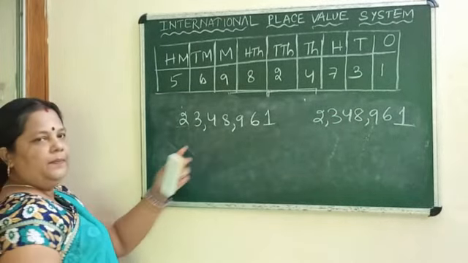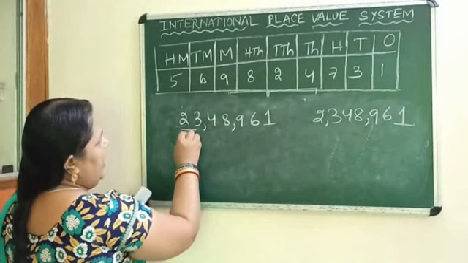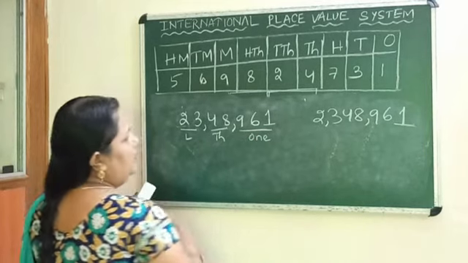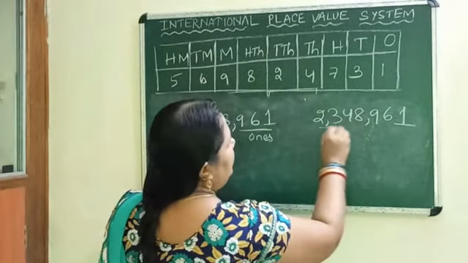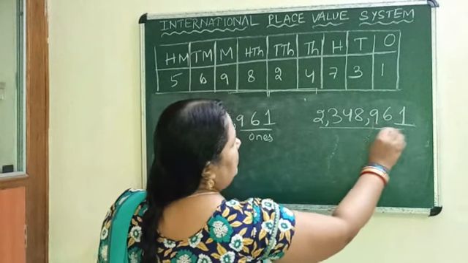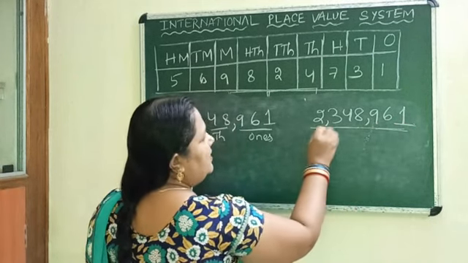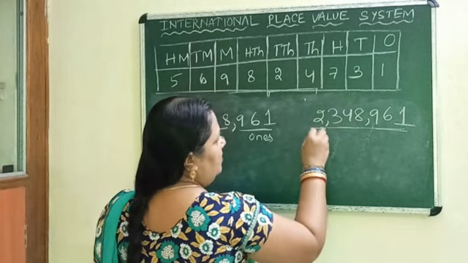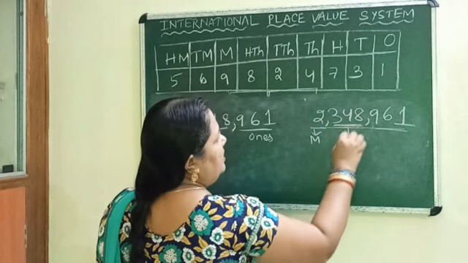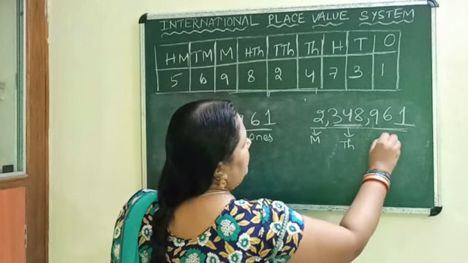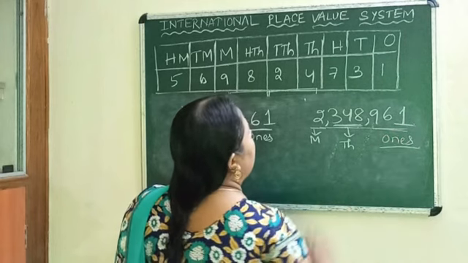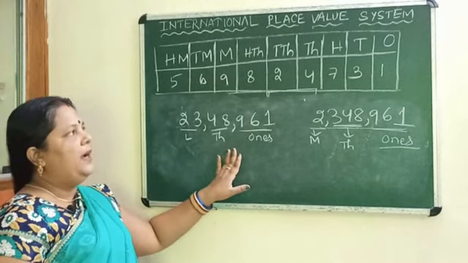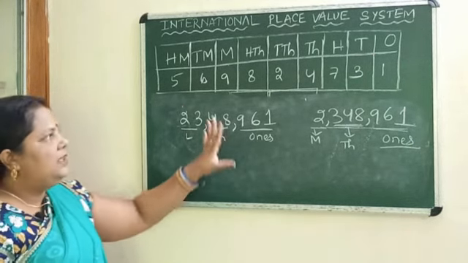So what to read here? This is 23,48,961. And in this one, this is the ones group, this is the thousand group, this is the million group. In the million group only 2 is present, so it is 2,348,000, and this is as it is, 961. Okay, so watch this video and learn about these two systems.